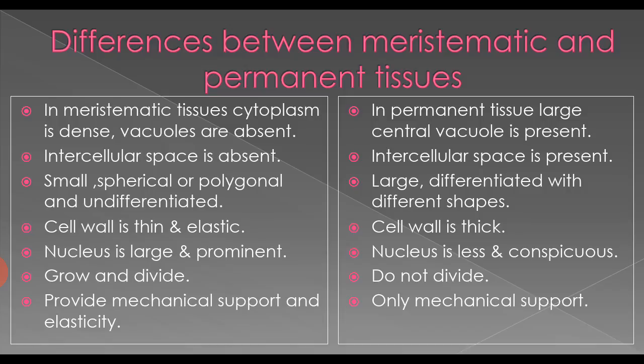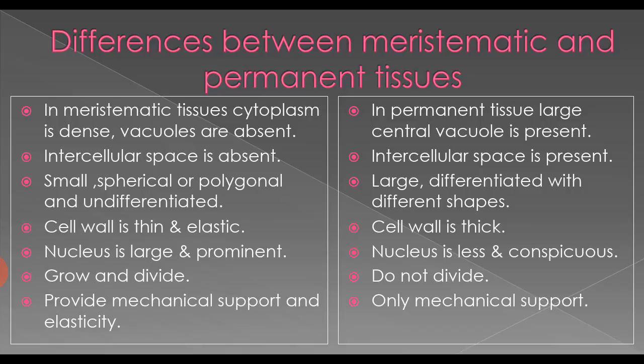The cells of the meristematic tissues are small, spherical or polygonal and undifferentiated. The permanent tissue cells are large and differentiated, with different shapes.